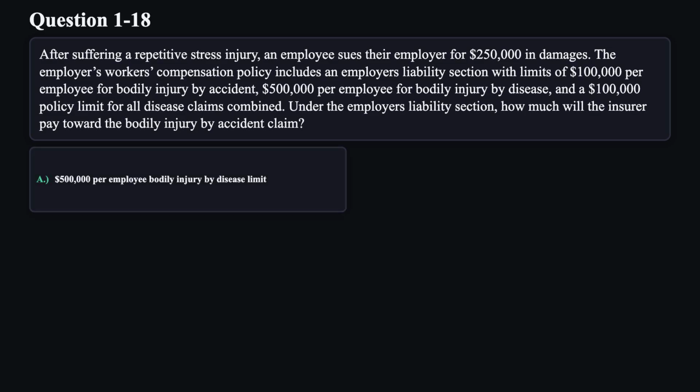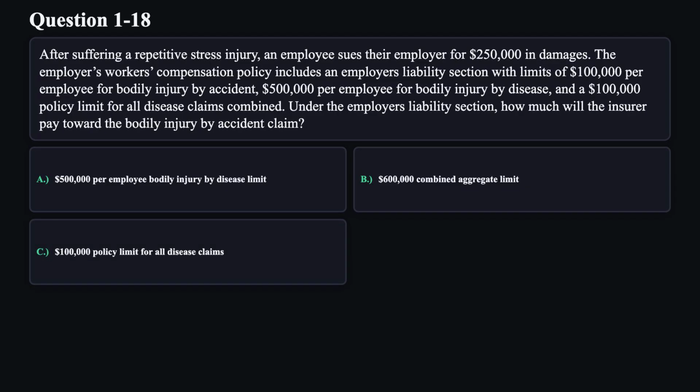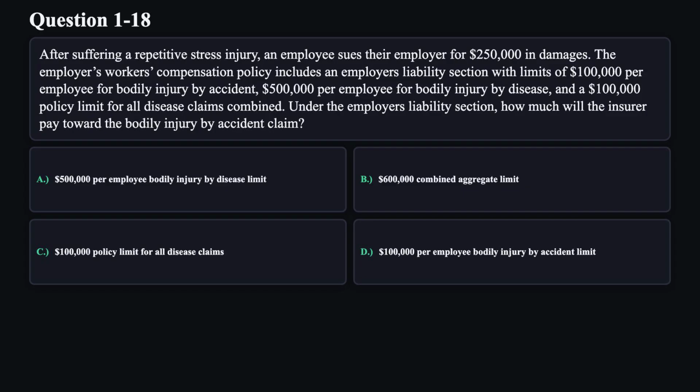A. $500,000 per employee bodily injury by disease limit. B. $600,000 combined aggregate limit. C. $100,000 policy limit for all disease claims. D. $100,000 per employee bodily injury by accident limit.